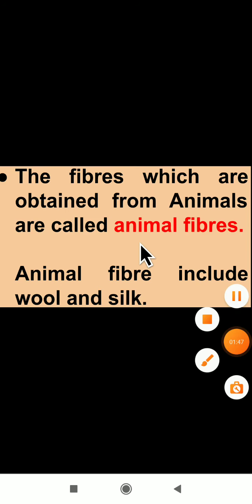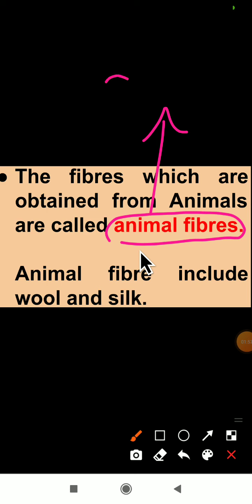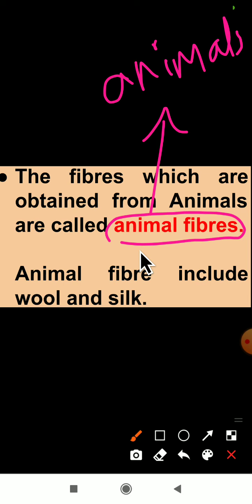Let us see the definition of animal fibers. What are animal fibers? The fibers which are obtained from animals are called animal fibers. Dear students, these fibers are obtained from animals only. The fibers obtained from animals are called animal fibers.